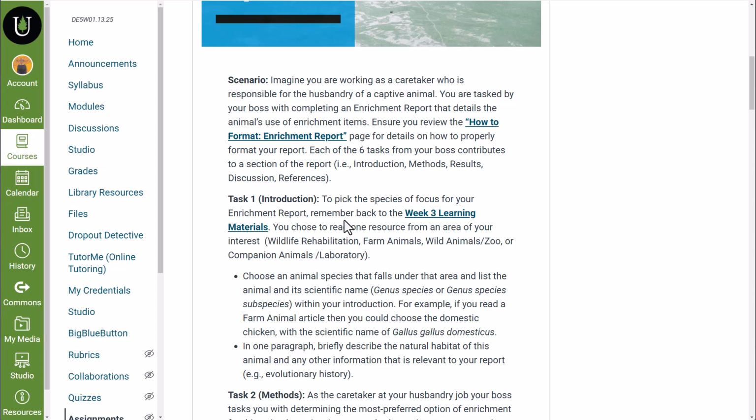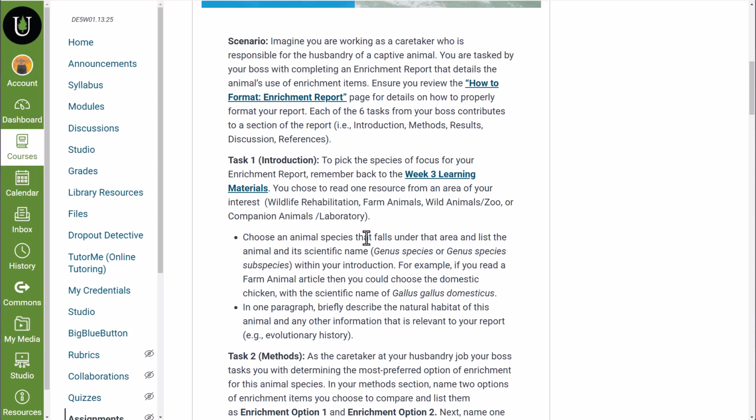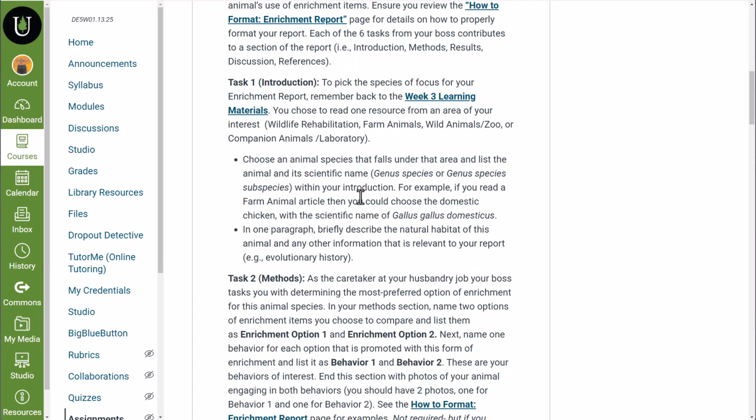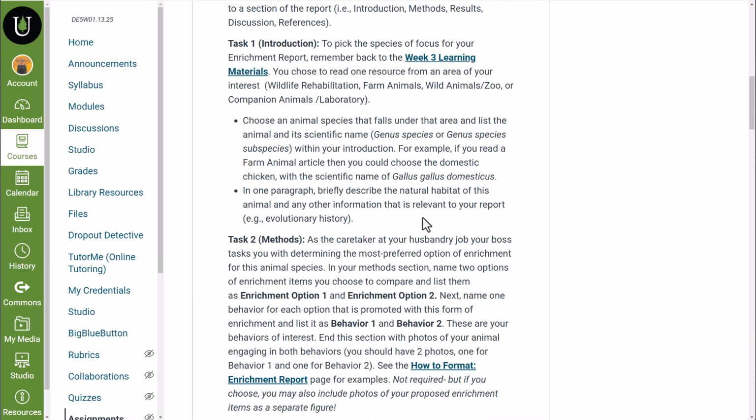In your introduction, you want to pick one of your species that you're going to do this enrichment report for. You want to list its scientific name. In your introduction, you typically want to give some sort of a context about this animal and this study that you're doing. So you might describe a little bit about the natural habitat of the animal, and what you're really trying to do there is to tie in this enrichment. So if an organism normally has a particular behavior that they do in the wild, and in normal captive environments they're not able to express that wild behavior, then you want to talk a little bit about that and how this enrichment is going to allow them to express that natural behavior.